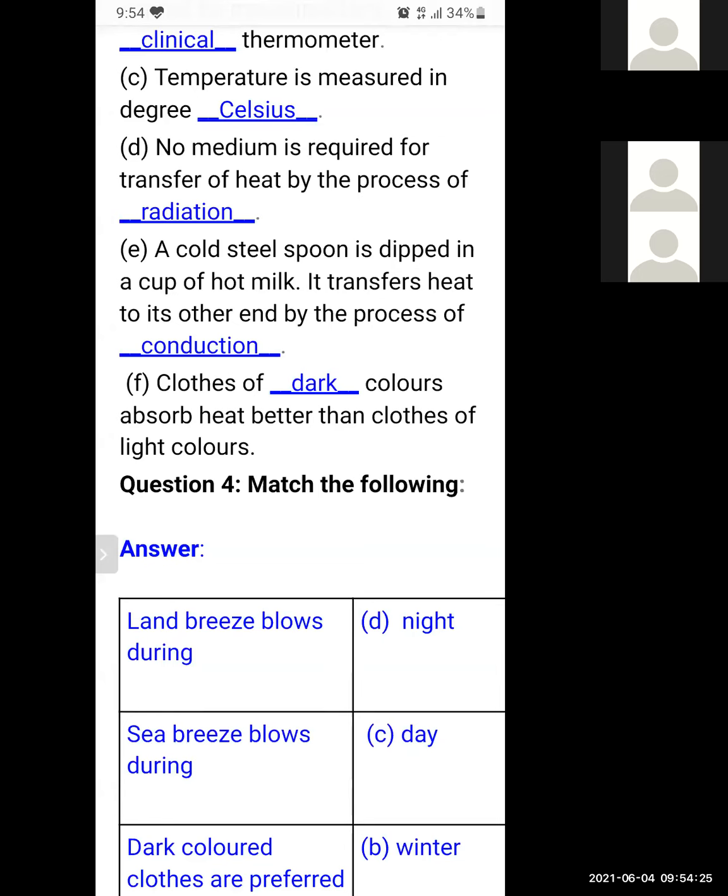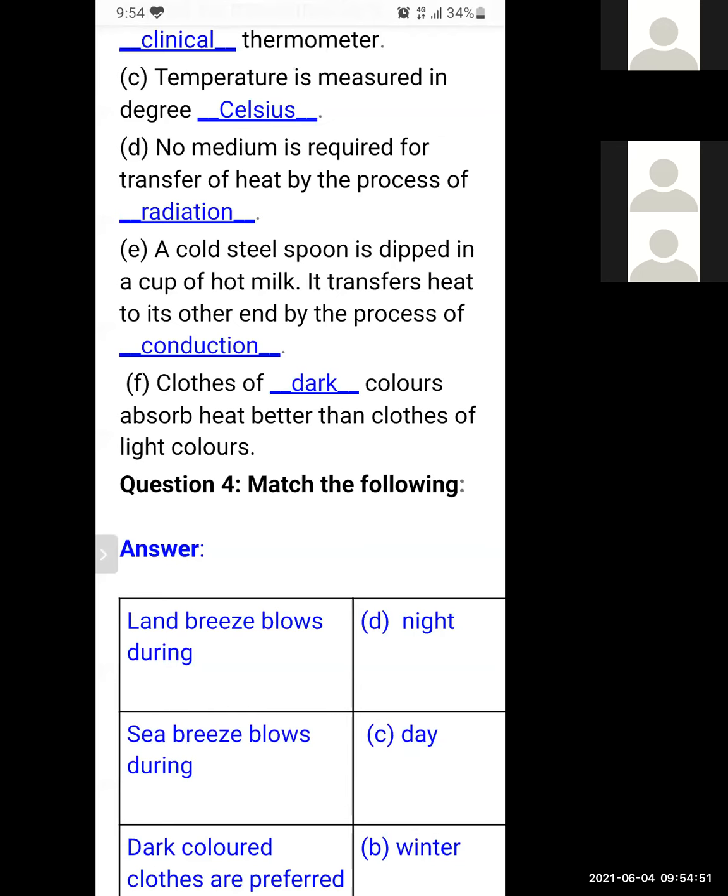That is why we wear dark color clothes or black color clothes during winter season, and we prefer to wear light color clothes or white color clothes during summer season. During summer season, they keep us cool. And dark color clothes, black color clothes we wear in winter season, they keep us warm.